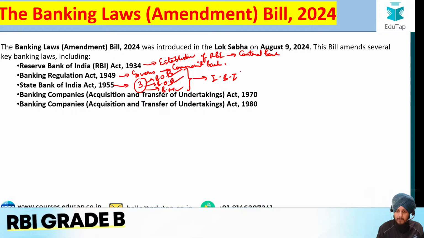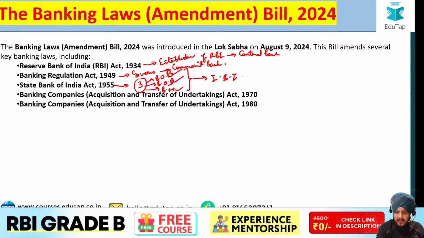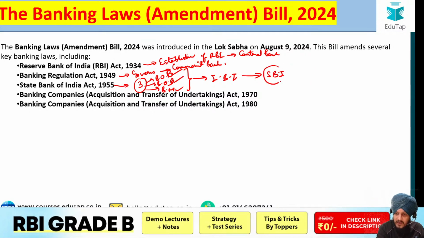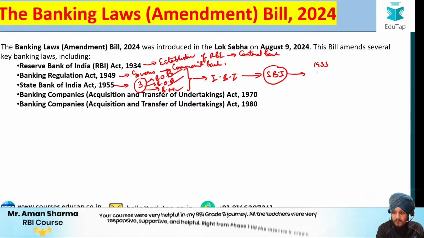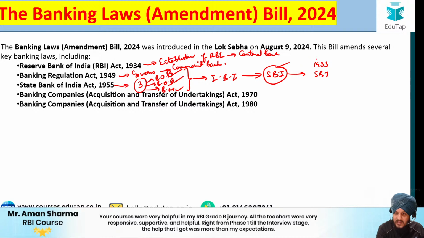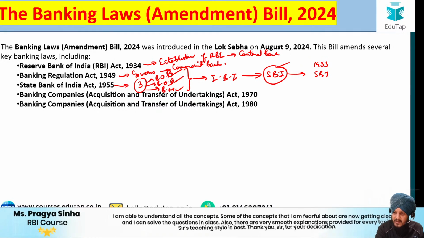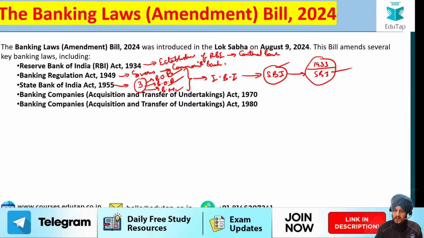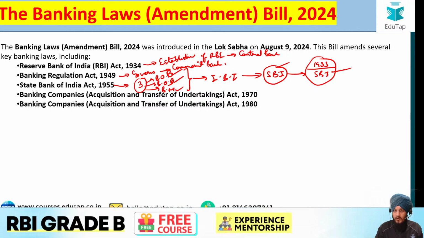Later on, the Imperial Bank of India was converted into the State Bank of India, and it was nationalized in the year 1955 by the government. So the same rules and regulations were continued and amended. That is why traditionally there was a separate legislation through which the State Bank of India was nationalized. Fine. That is why we have a separate amendment with respect to it, because of its historical belonging.